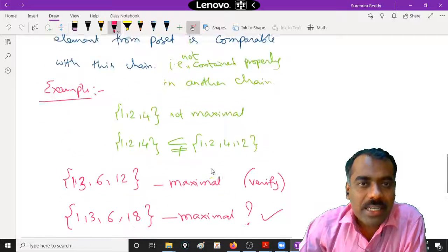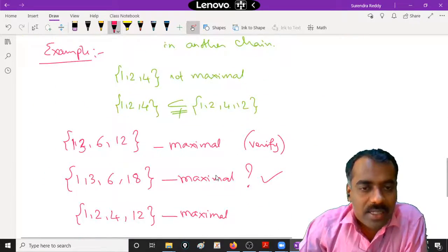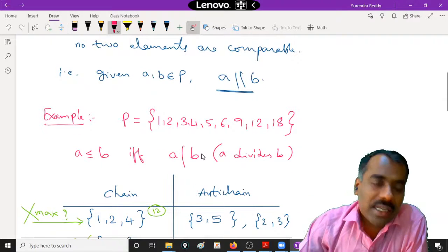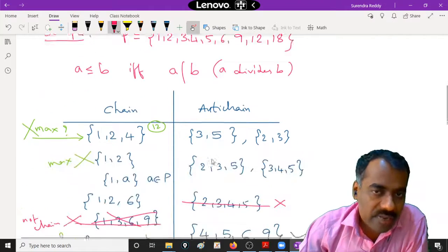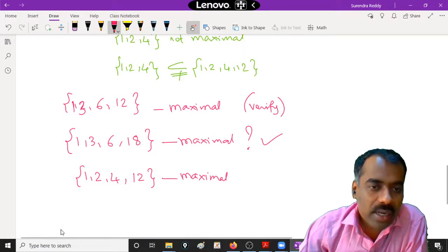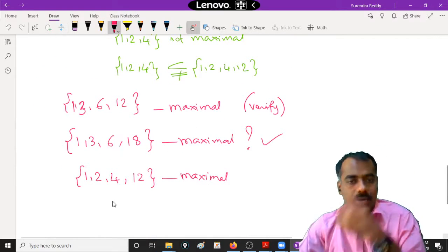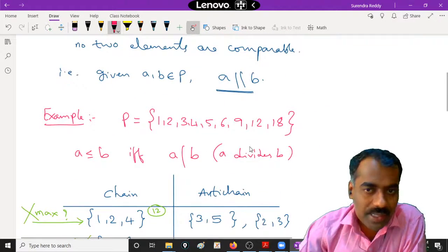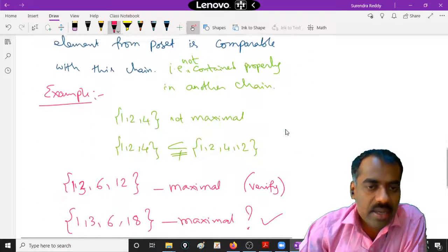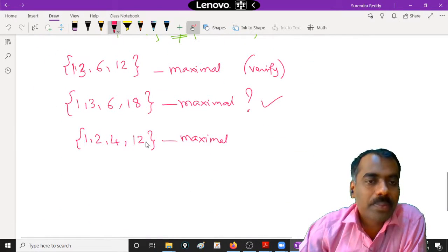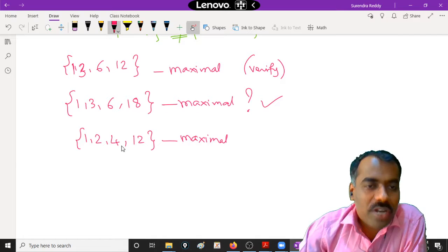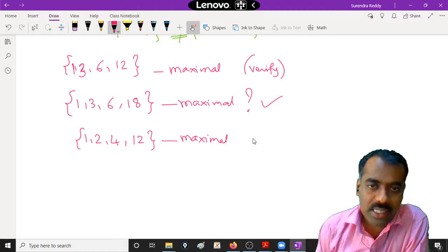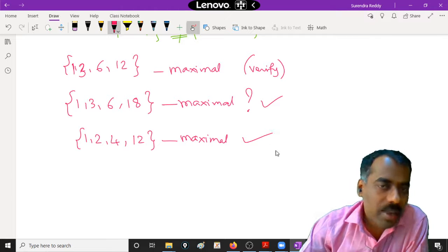Is this a maximal chain? Yes. Why? Because if you try to put any other element, then that set is no more a chain. If you try to put any element to this one, then it is not at all a chain. That you can easily check on a trial and error basis. Is this clear? If you try to put 18 here, what is the problem? 4 does not divide 18, and 12 also does not divide 18, right? So you have a number of examples which are maximal chains.